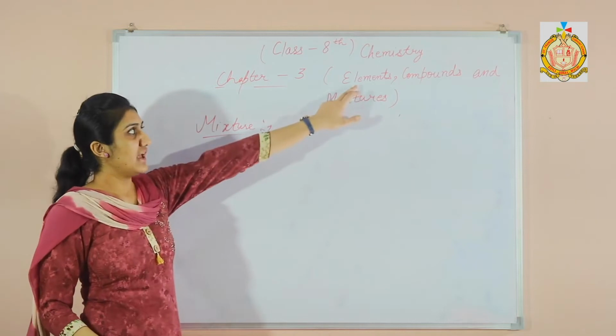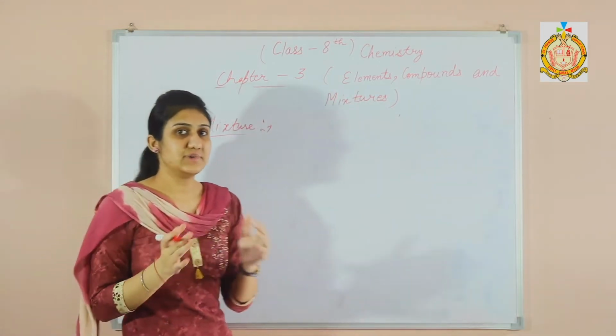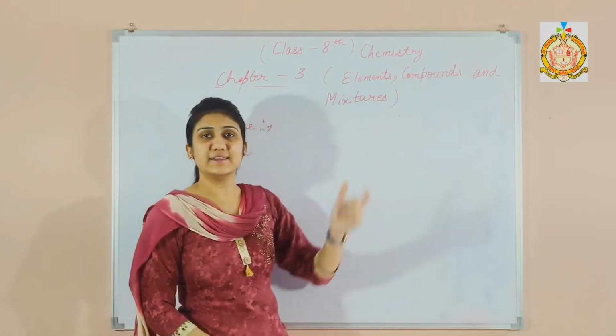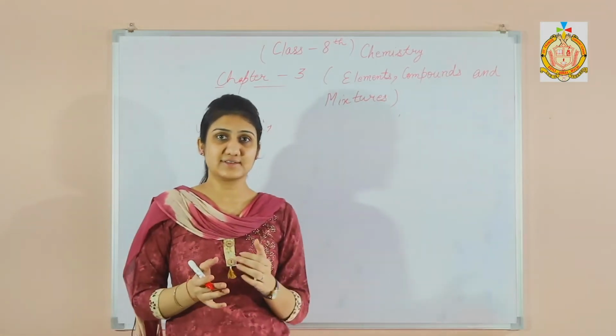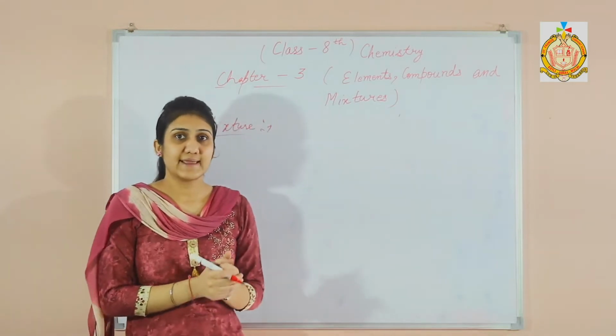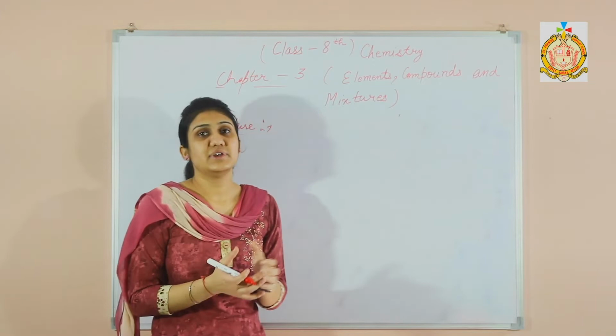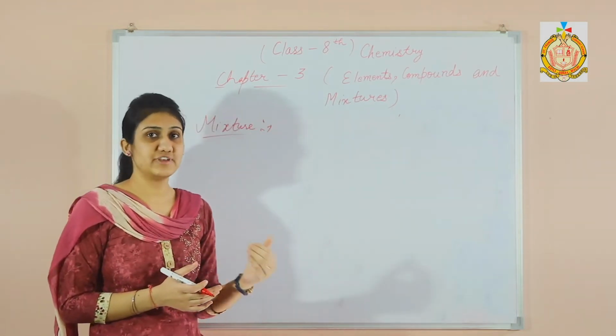Remember, in case of the elements, we said that we cannot split the elements even by chemical means, and in the compounds we said that we can split the elements of a compound by some chemical means. But here in the mixture we can easily separate the substances by some physical means.